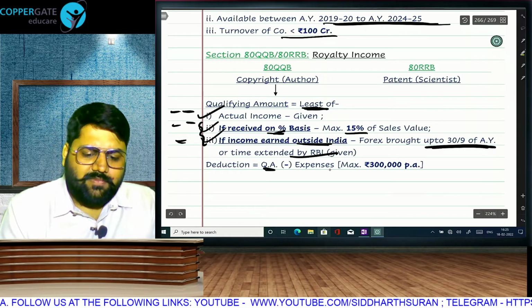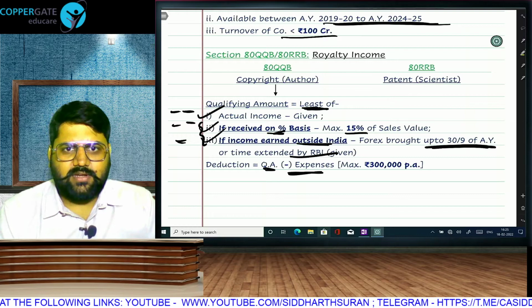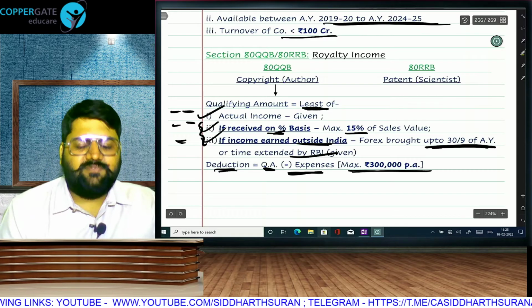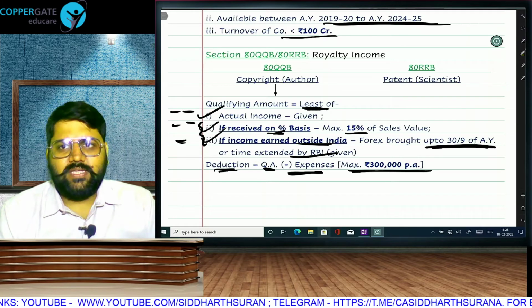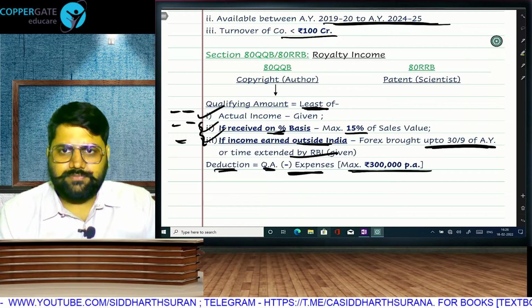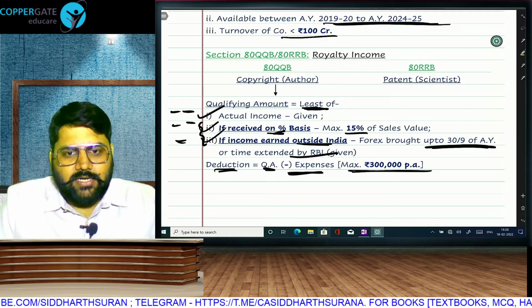And from the qualifying amount, you will deduct expenses. There may be some expenses incurred for earning the royalty income. Deduct those expenses. That will become your deduction. But the deduction will be restricted to 3 lakh rupees per annum. And that's our chapter, deductions under Chapter VI-A.